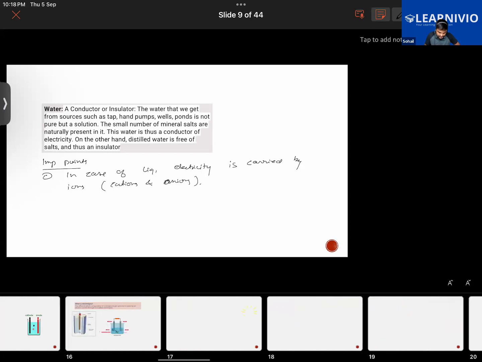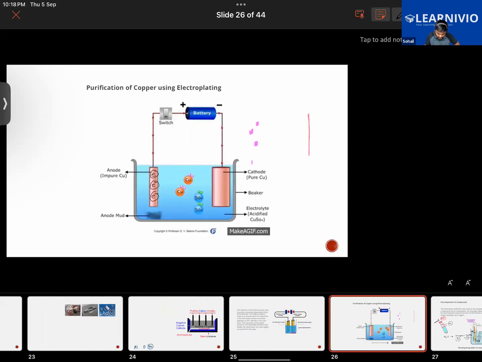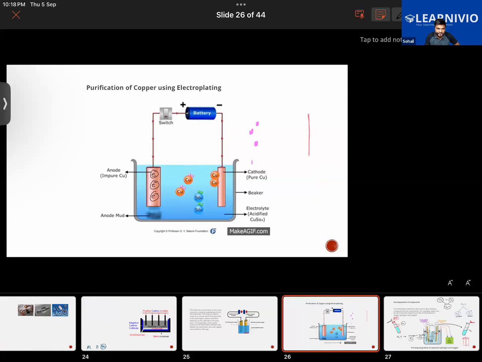So in this example, what we see is that these are the copper wires. Let me just explain the circuit here. There's a battery here, and these are two metals, both of them in fact copper. What is happening in this, we'll be learning about later on. It's like purification of copper using electroplating. Once you learn about electrolysis, it will be more clear. But this part of the discussion about electrons, cations and ions will be clear.